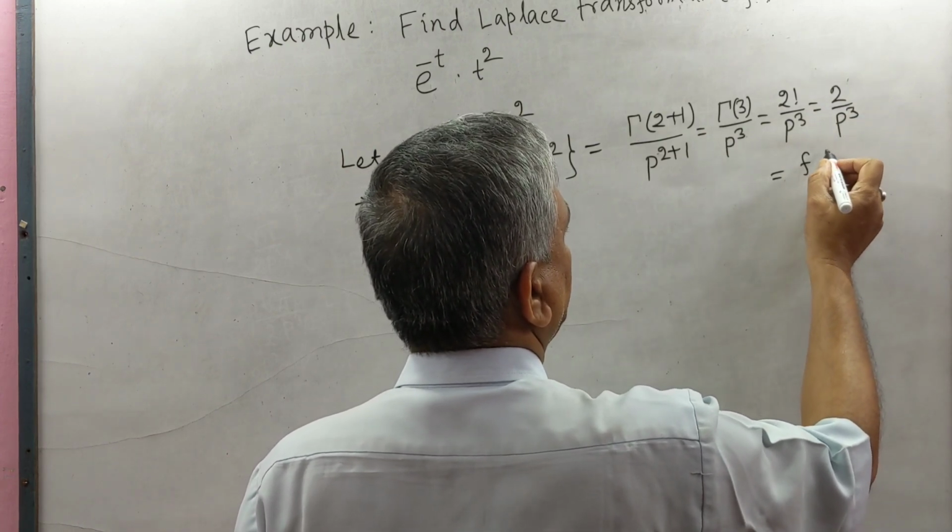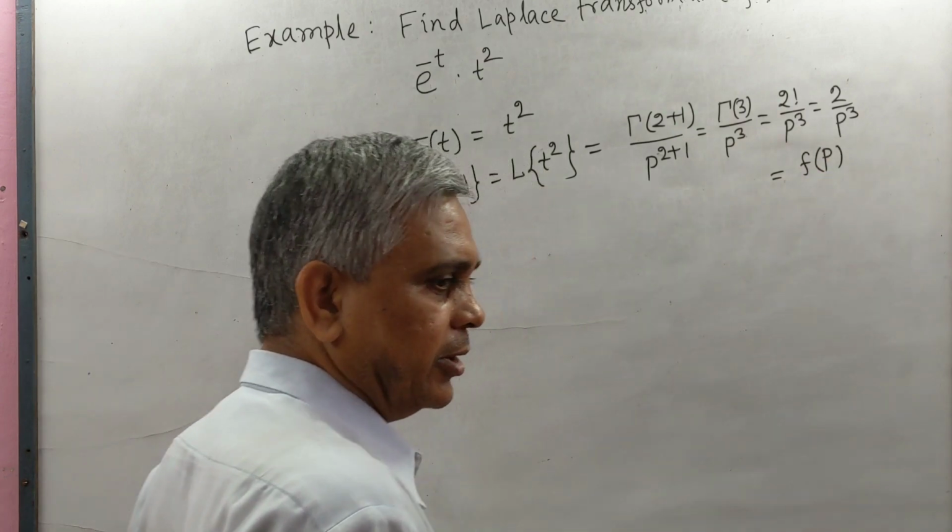Let this be f(p), function of p, small f.